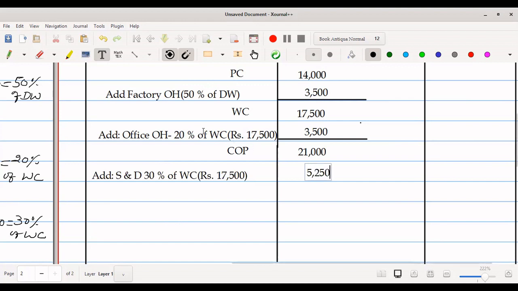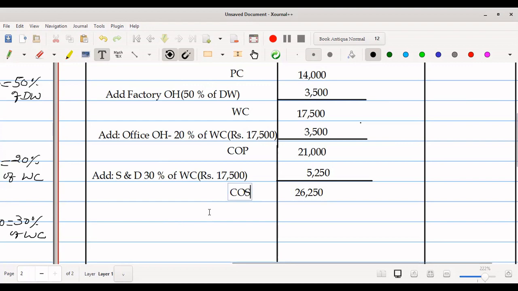Let's total this. So what is the amount? 26,250. What is this? Cost of sales.